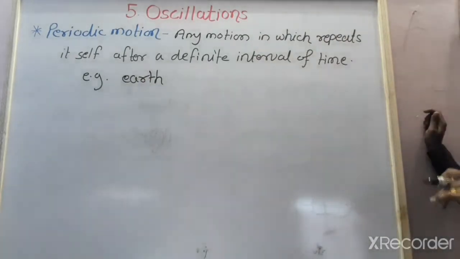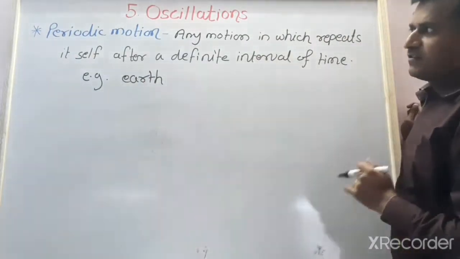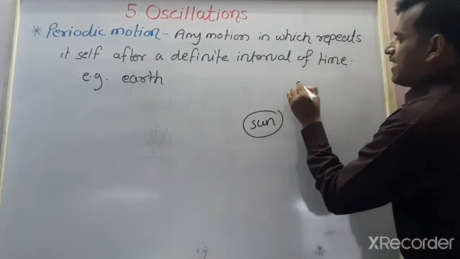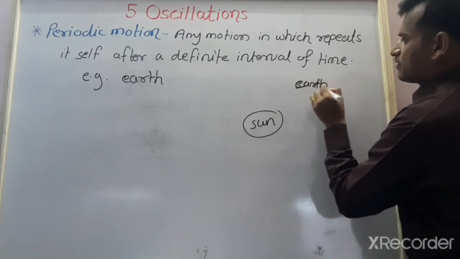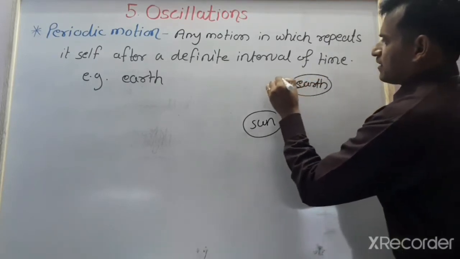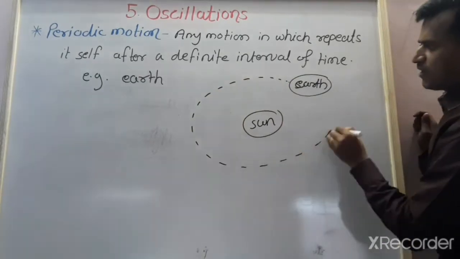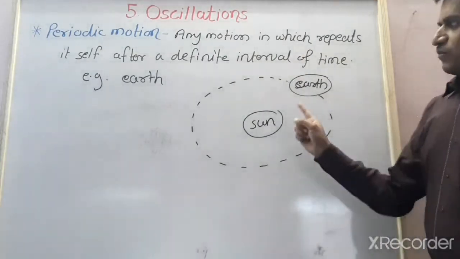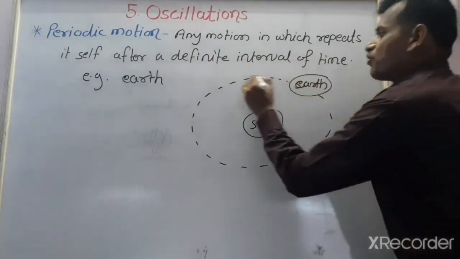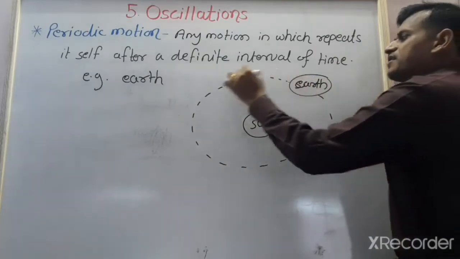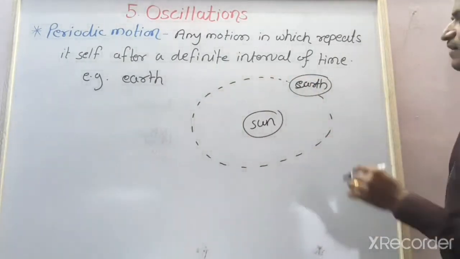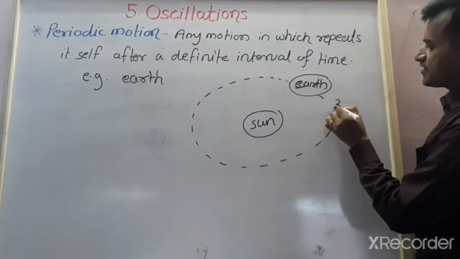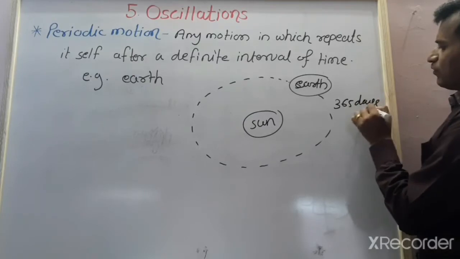The earth which moves around the sun. Suppose at the center there is the sun and this earth rotates around the sun. This motion is the periodic motion. Why is it the periodic motion? After each rotation, or after each complete oscillation, it requires a fixed, definite time, and this time is about 365 days or 1 year.